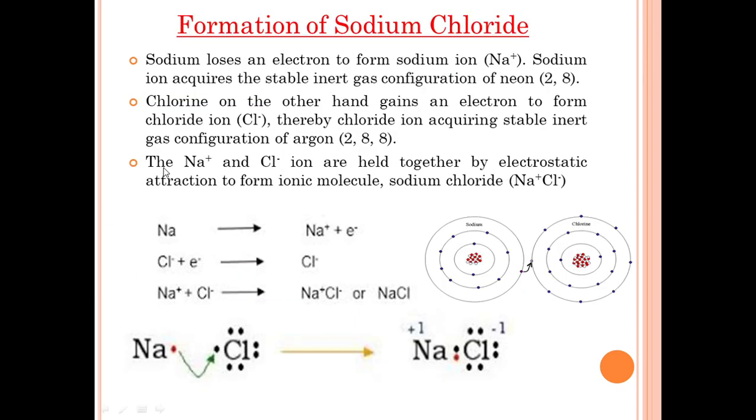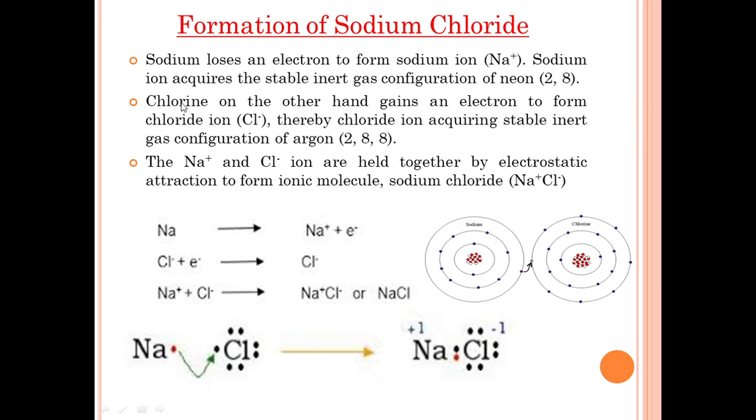Example for ionic bonding, that is the formation of sodium chloride. Sodium loses an electron to form a sodium ion. The sodium ion acquires the stable inert gas configuration of neon. So sodium loses one electron to form a sodium ion, that is a positive ion or cation.